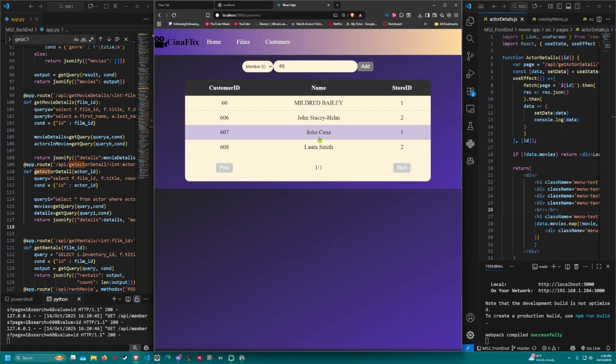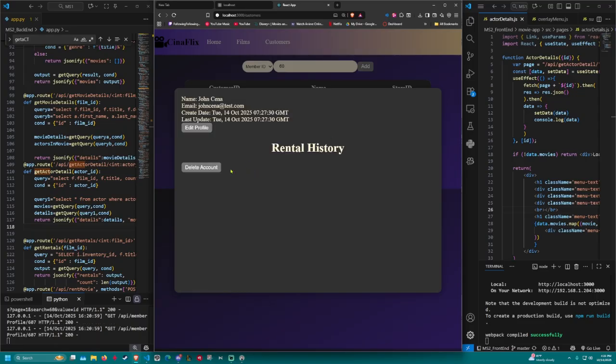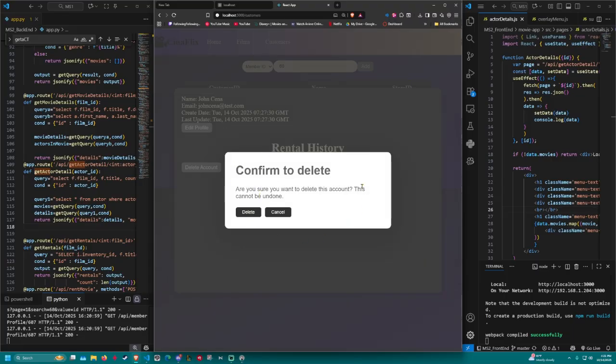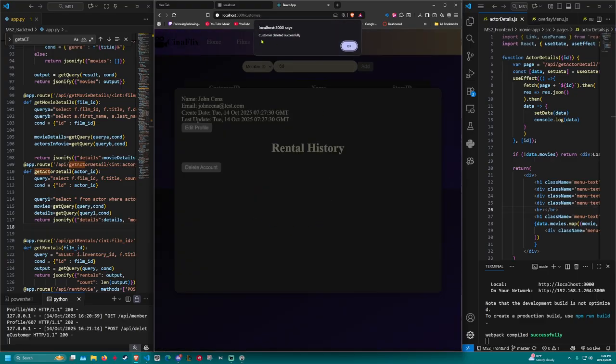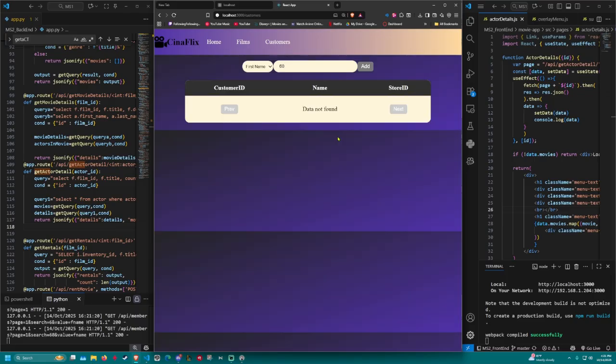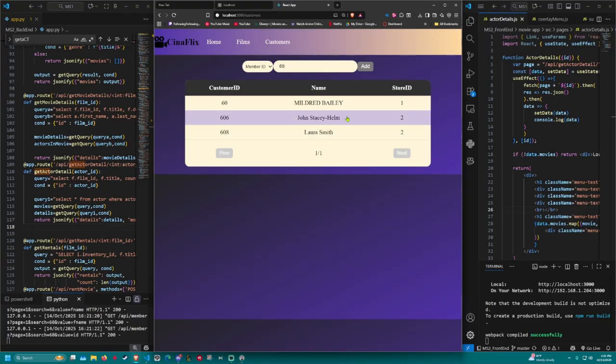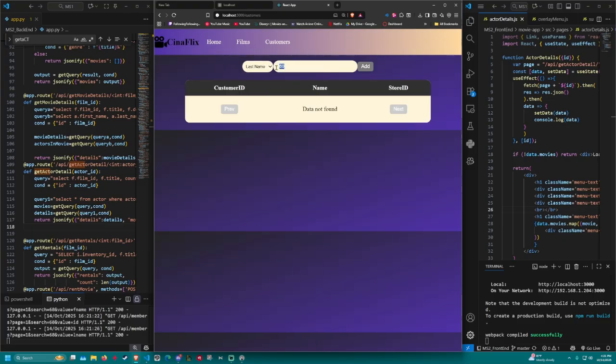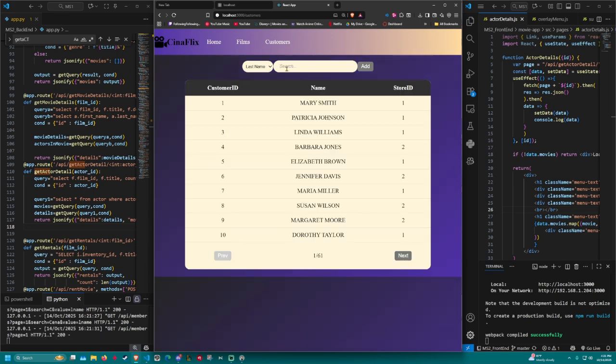Okay. For the next feature, as a user, I want to be able to delete a customer if they no longer wish to patron a store. So John Cena does not want to be a patron at our store anymore. Let's go ahead and delete John Cena's account. Here we'll get a little pop-up menu. Confirm to delete. Are you sure you want to delete this account? This cannot be undone. So let's press yes, and then customer deleted successfully. Then it'll reload, and if we do 600, see John Cena isn't here anymore. Let's do by last name, Cena. Yep, John Cena is no longer part of our customer table.